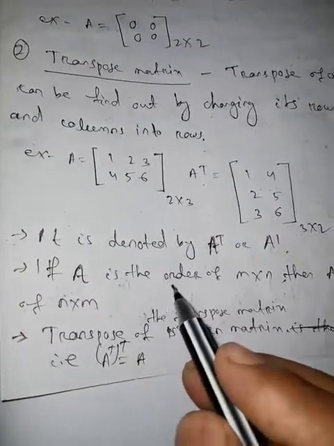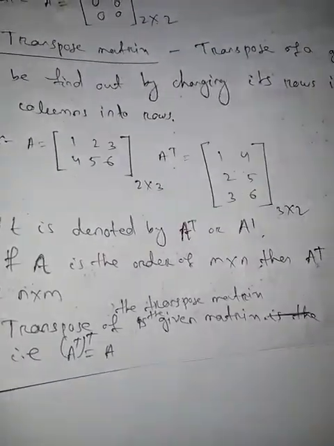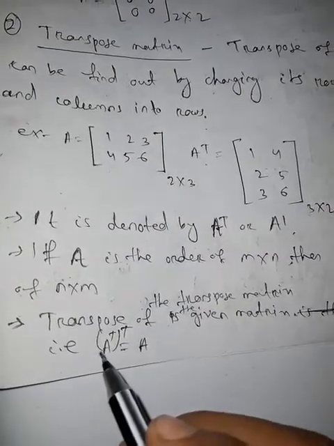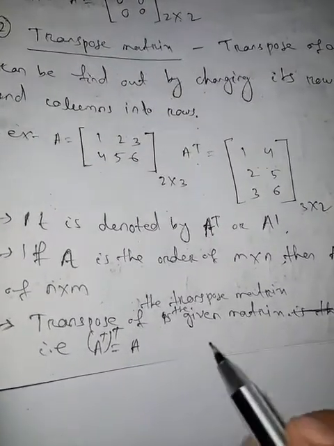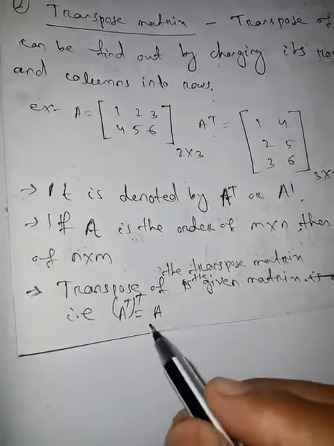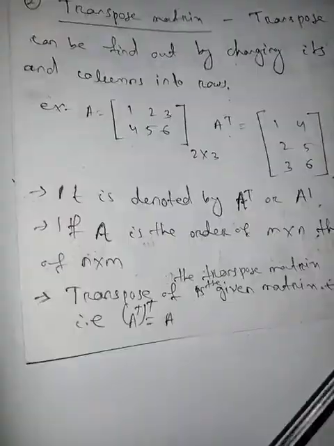If a matrix is of order m cross n, then its transpose will be of order n by m. Okay, the transpose of a transpose matrix is the given matrix. That is, (A^T)^T equals A.